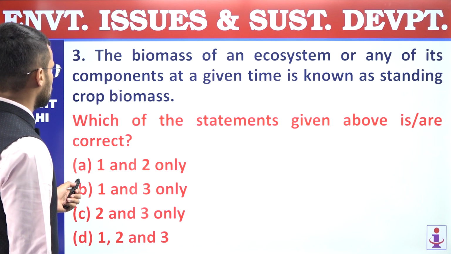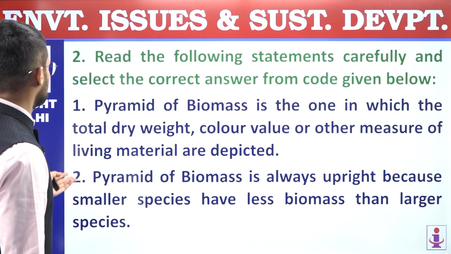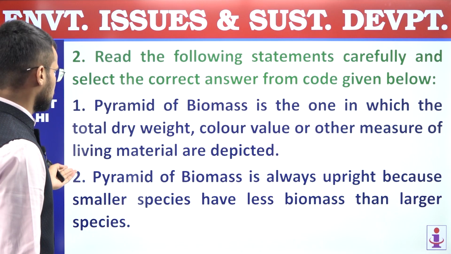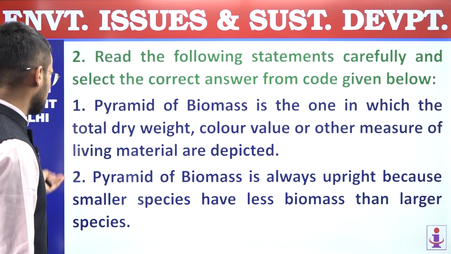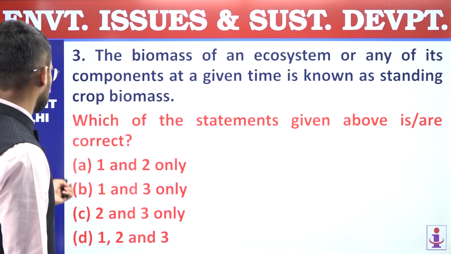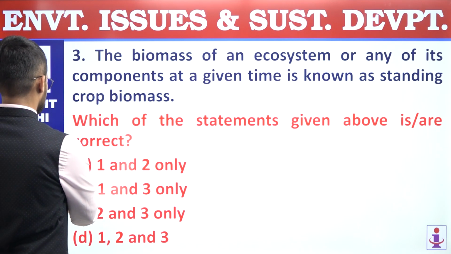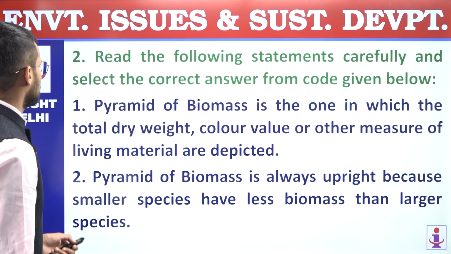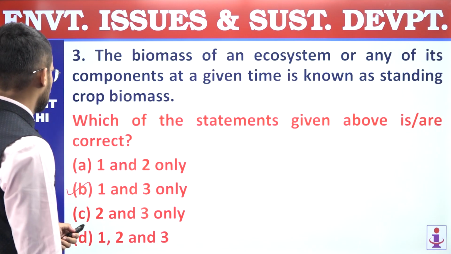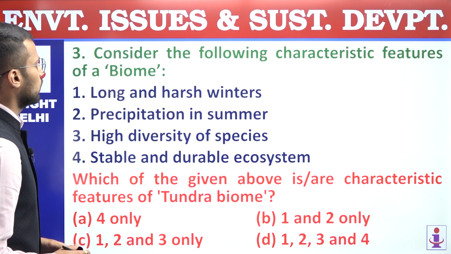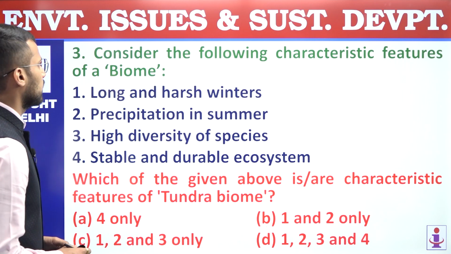So in this particular question, the first statement is correct, the second statement is incorrect, the third is correct, and that's why the answer should be 1 and 3 only. Second question, answer is B. Next, third question. Consider the following characteristic features of a biome.